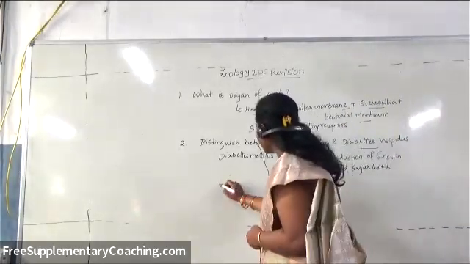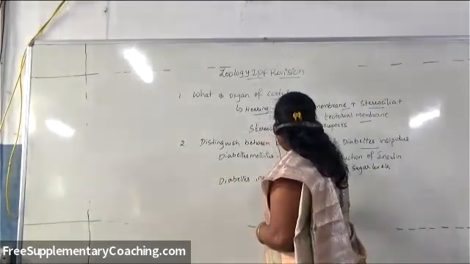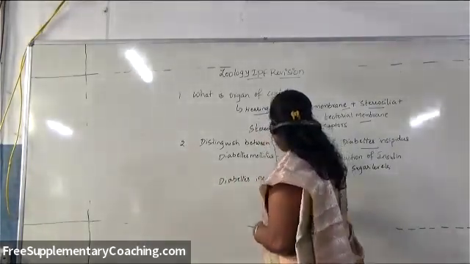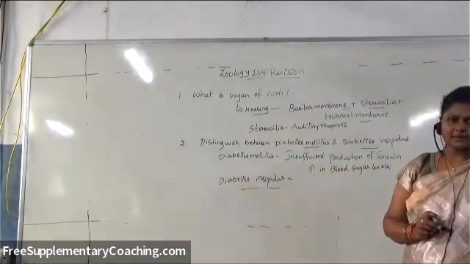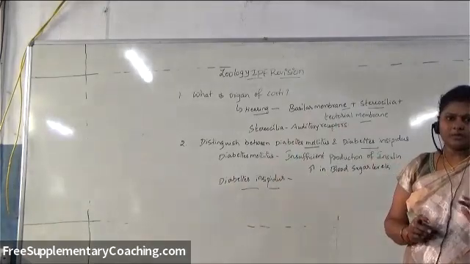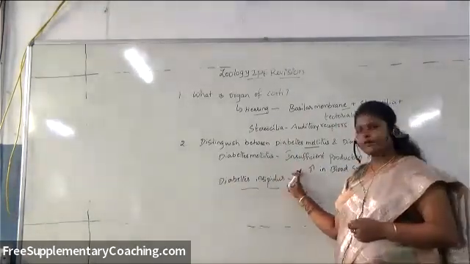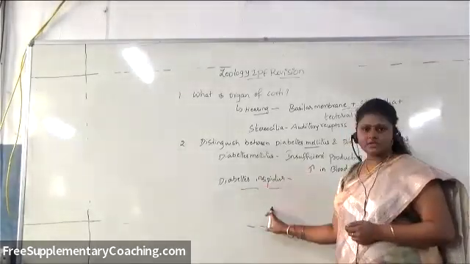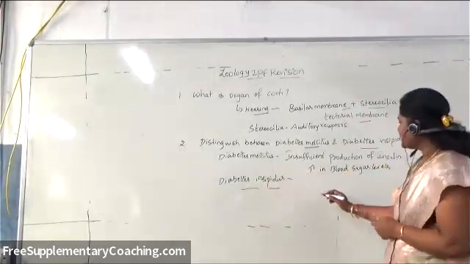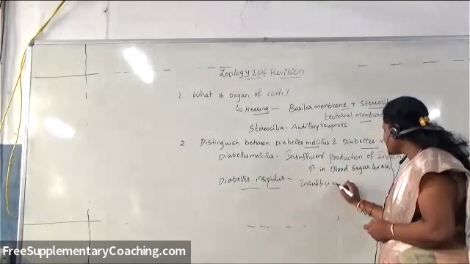And next, coming to diabetes insipidus. Both are diabetes only, but there is so much difference. Just now we learned that diabetes mellitus is because of insufficient production of insulin. Then what about diabetes insipidus? It is because of insufficient production or deficiency of a hypothalamic hormone.